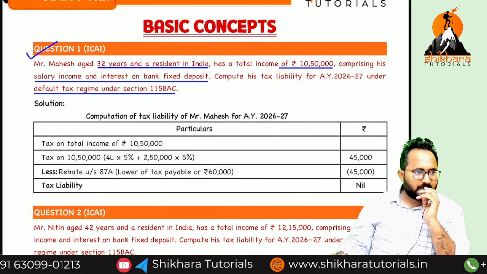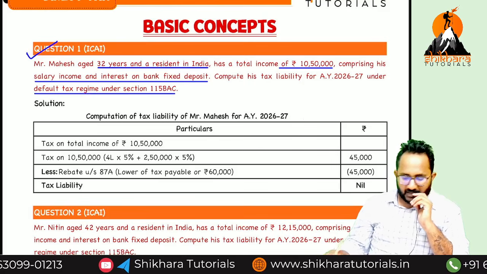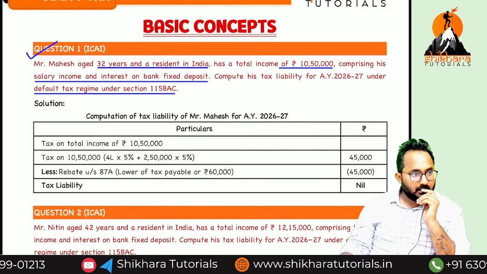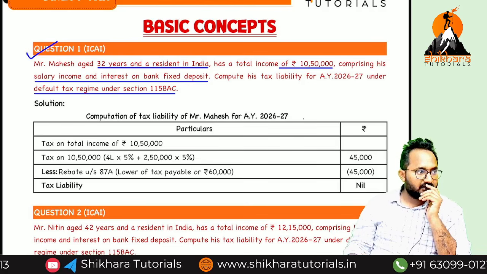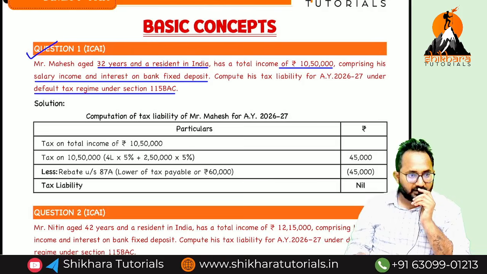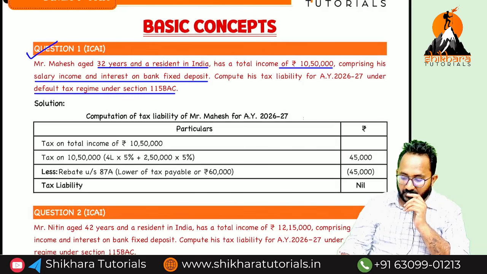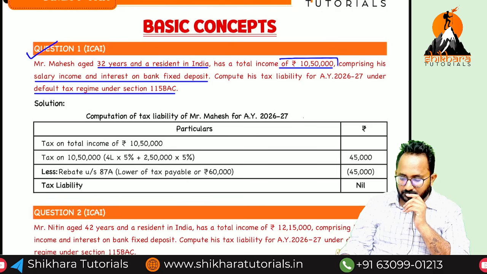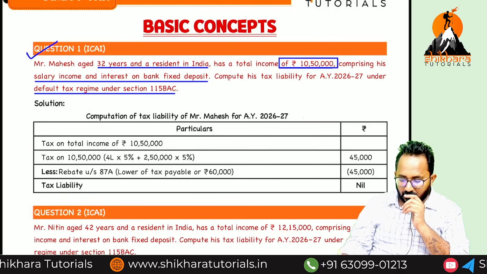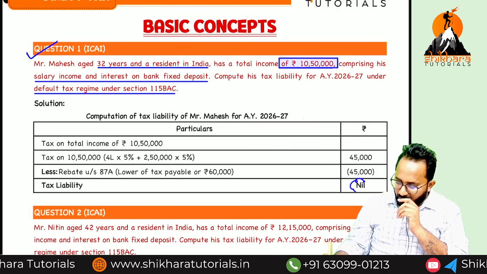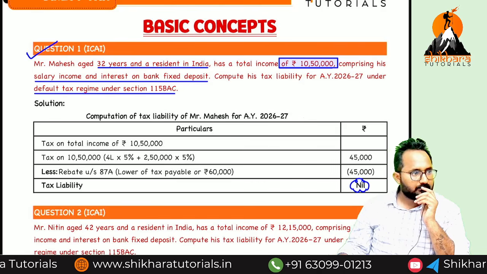What is the tax liability under default tax regime? They are not saying anything about rebate, but you have to remember under 115 BSC, if a resident individual has a total income within how much? 12 lakh, the entire amount you can get as what? Rebate. So that's why the final answer, I know, tax liability will be nil.